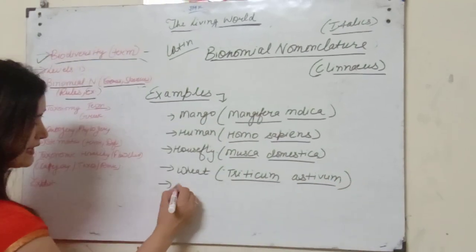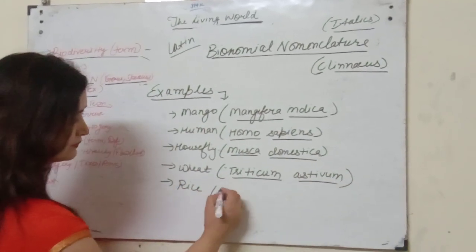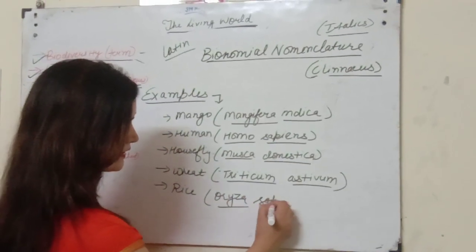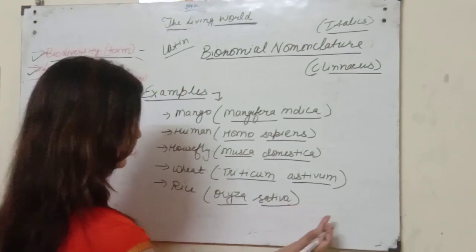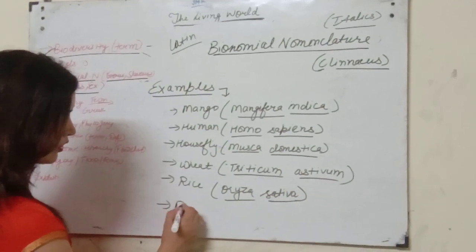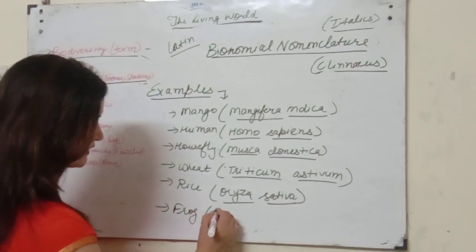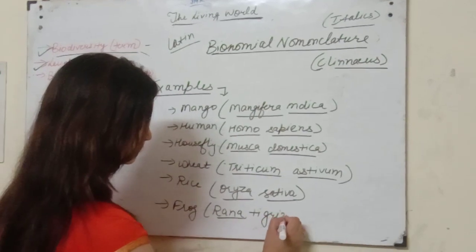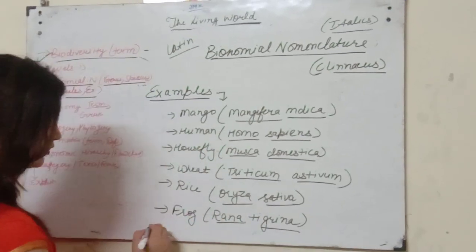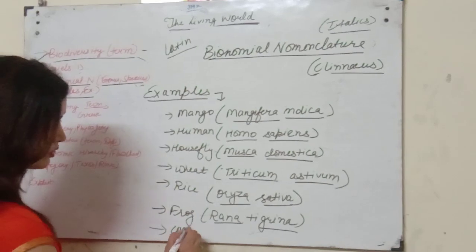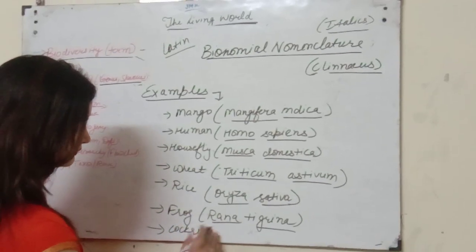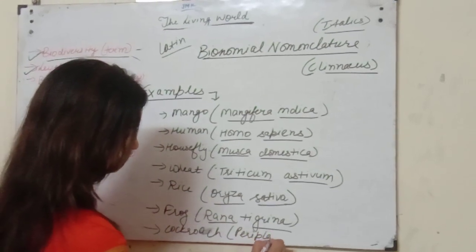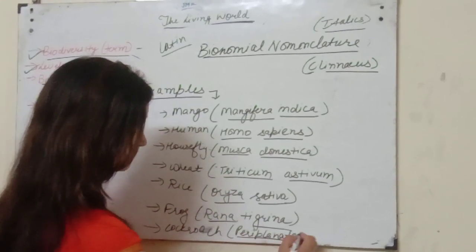If we talk about rice, what is its scientific name? Oryza sativa. If we talk about frog, that is Rana tigrina. Alright, I am giving you one more example. If we talk about cockroach, that is Periplaneta americana.